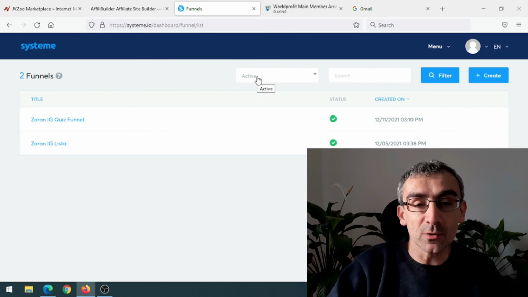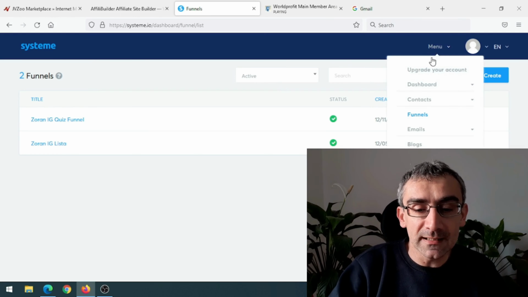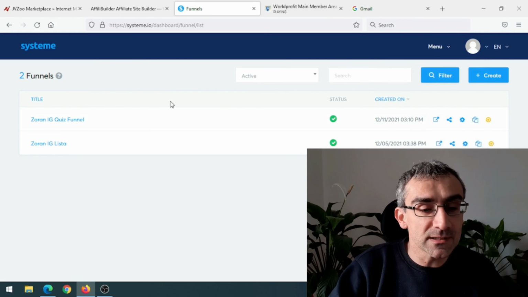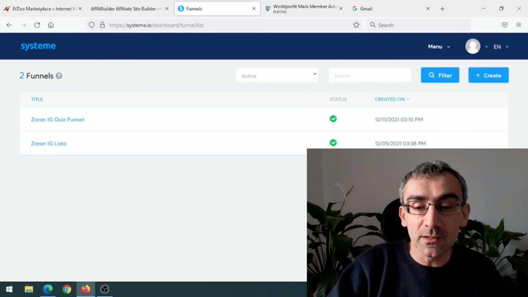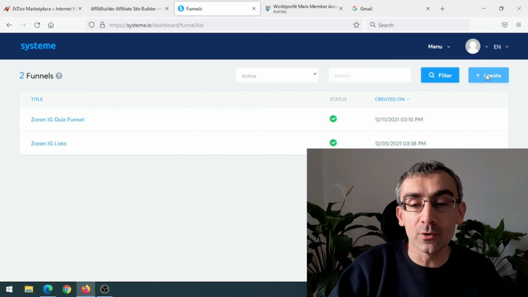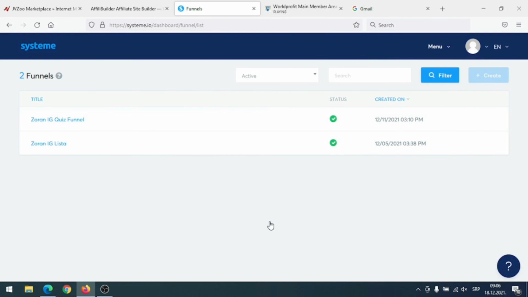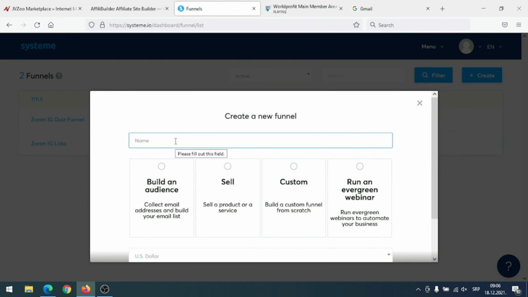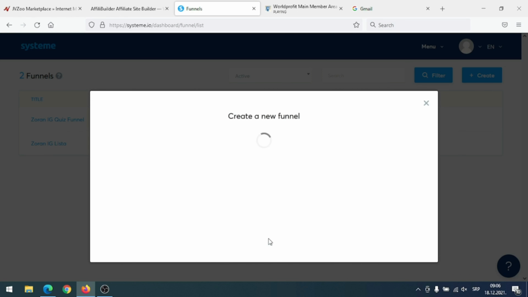So after you register on System.io, you need to click here on menu and then click on funnels and you will come to this page here. And then you need to click here on create in the upper right corner to create a new funnel. And here you need to give a name, so let's say test, okay? And you can choose one of these, it doesn't really matter, so I will choose just build an audience. Scroll here and click create.